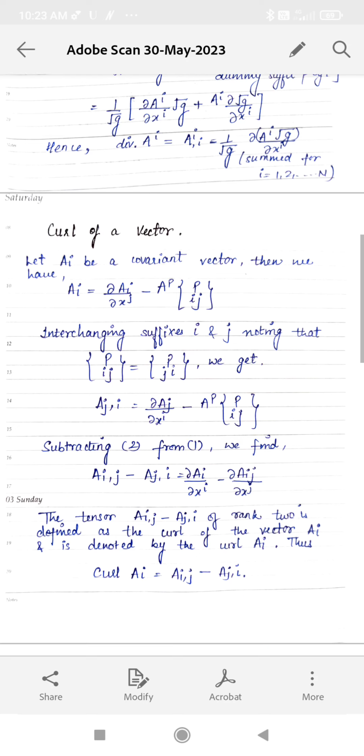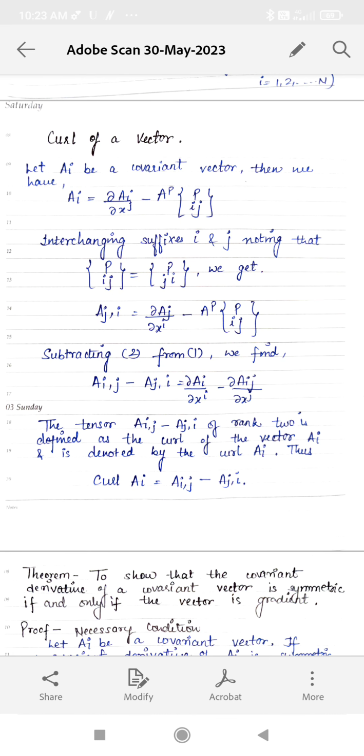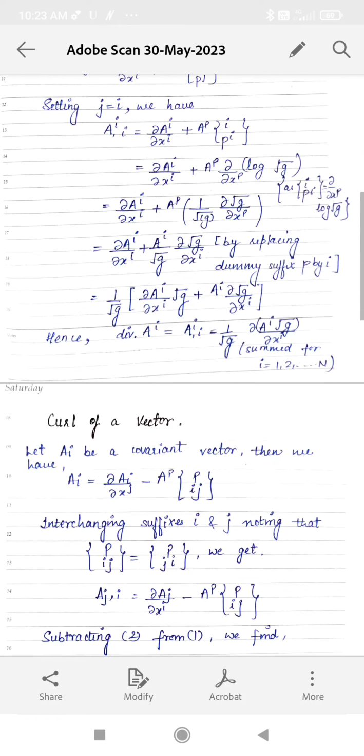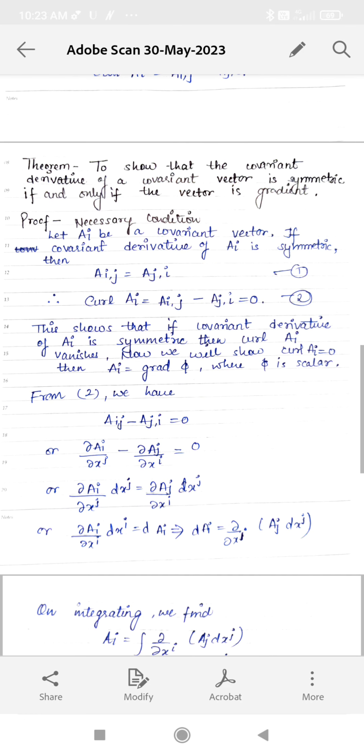Now coming on to the curl of a vector. Let Ai be a covariant vector. If covariant derivative of Ai is symmetric, then Ai,j equals to Aj,i. This is equation 1, and curl of Ai equals to Ai,j minus Aj,i, which is equal to 0. This is equation 2. This shows that if covariant derivative of Ai is symmetric, then curl Ai vanishes.